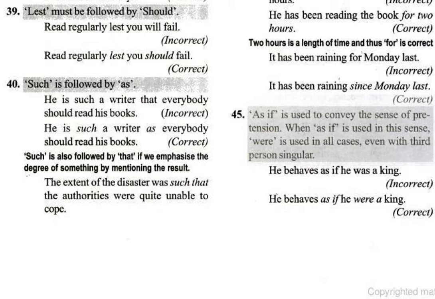Now, when lest is used, should will come. When such is used, as will come. Sometimes people say, he is such a writer that everybody should read his books. It sounds correct, but it is not correct. If you are using such, as will come: he is such a writer as everybody should read his books. But such that is also sometimes used, if you emphasize the degree of something by mentioning the result. The extent of disaster was such that the authorities were quite unable to cope. Okay, so let's see some more rules now. Let's become familiar with those rules.